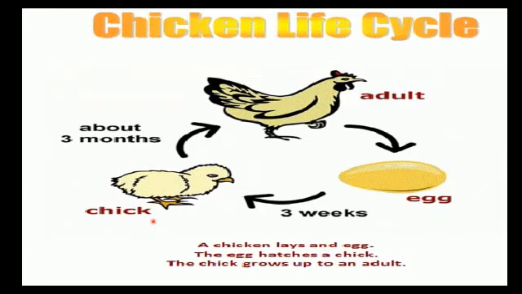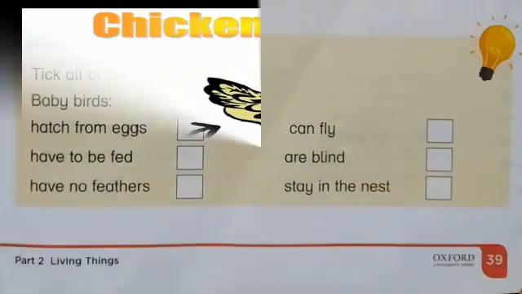So after 3 months they are now able to lay the eggs themselves. Again, adult hen lays eggs. After 3 weeks, small chicks come out of it, and this chick, after 3 months, converts into an adult hen, which is able to reproduce again.